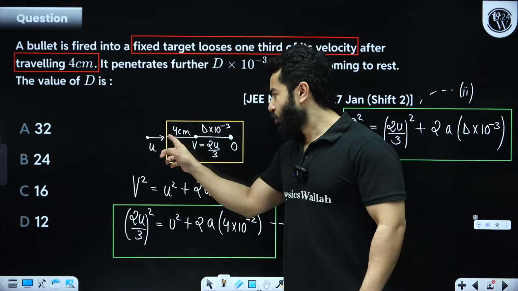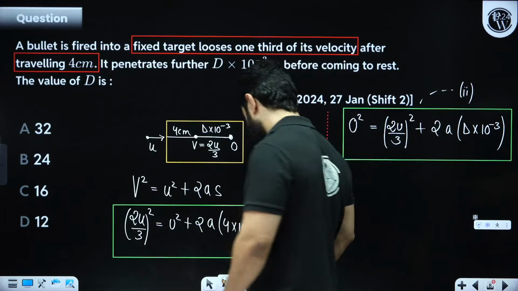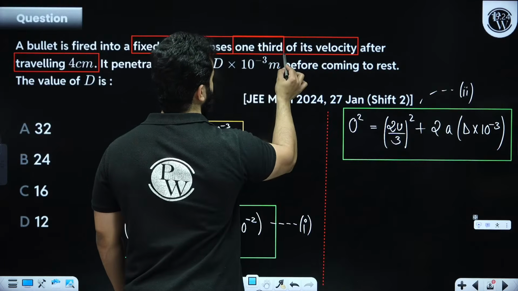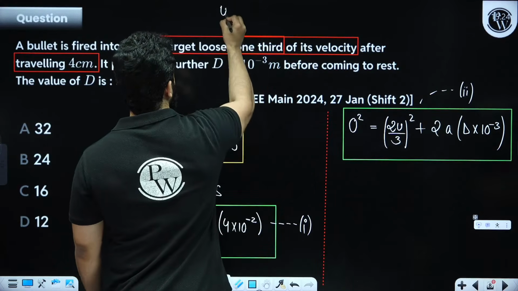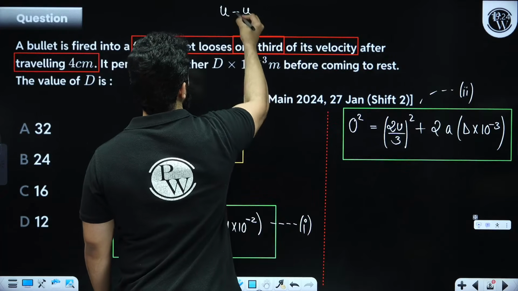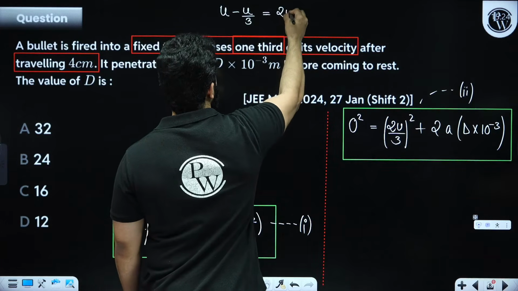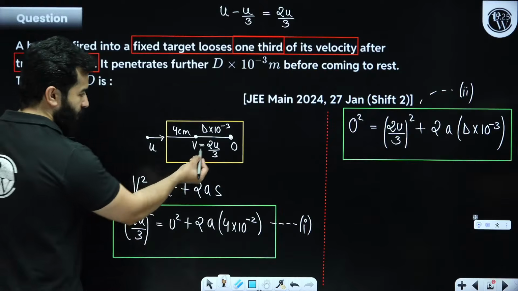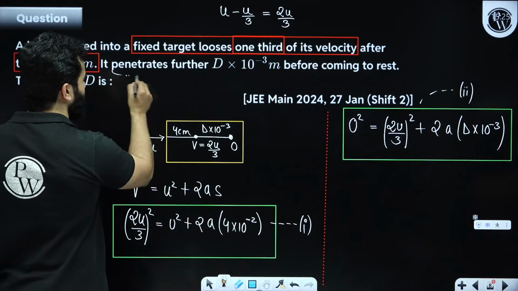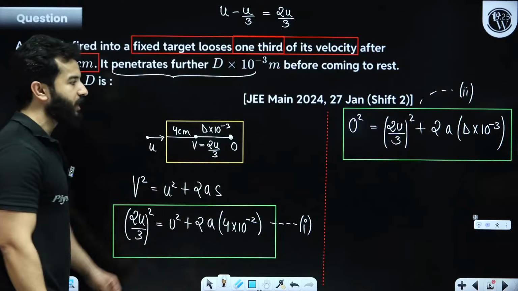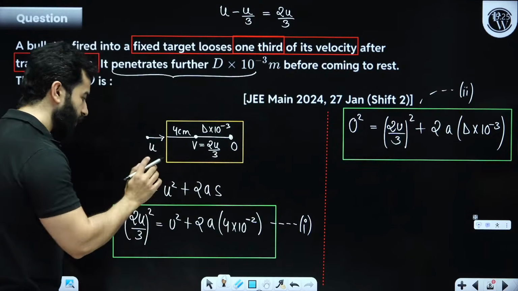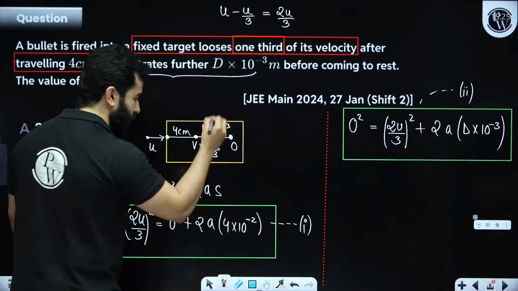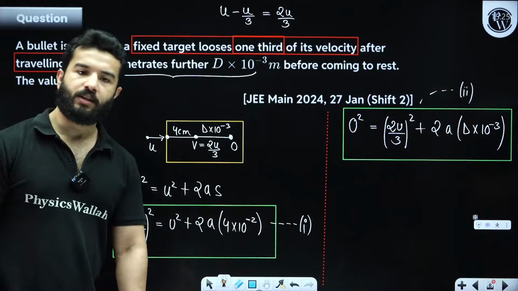First, it loses 1/3 of its velocity. Please see, they are saying that it loses 1/3 of its velocity. That means from u, it will lose u by 3, so 2u by 3 will be the final velocity. That's why I've written 2u by 3. And then they are saying that it further penetrates d into 10 to the power minus 3, and then it comes to rest. So I'm going to use the third equation twice, first between this point and this point, and then between this point and this point. And now you guys can find the answer.